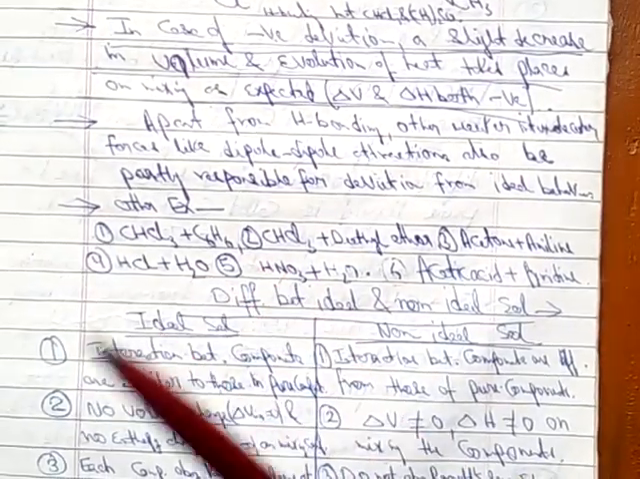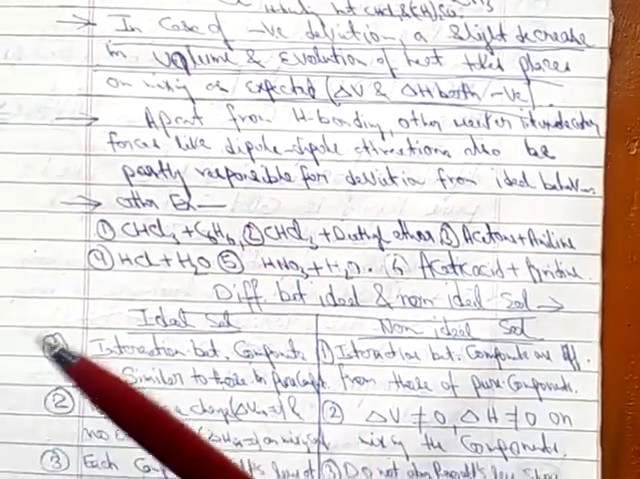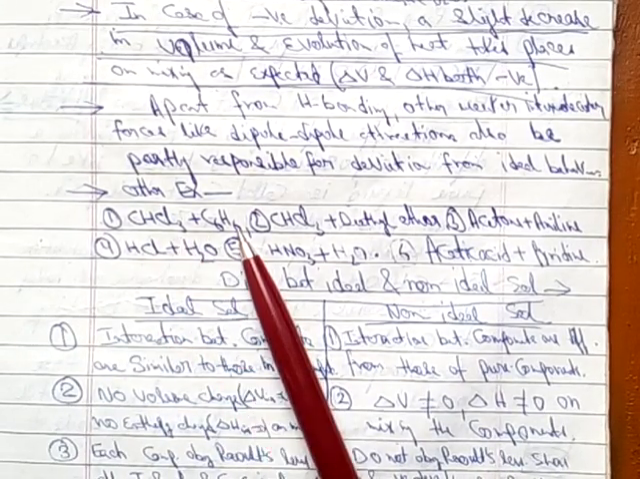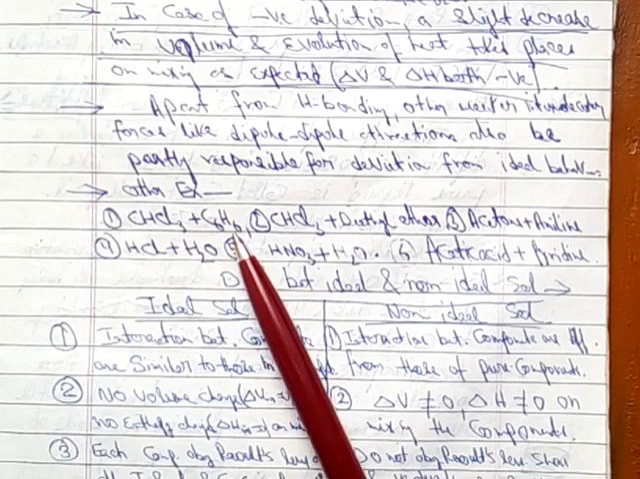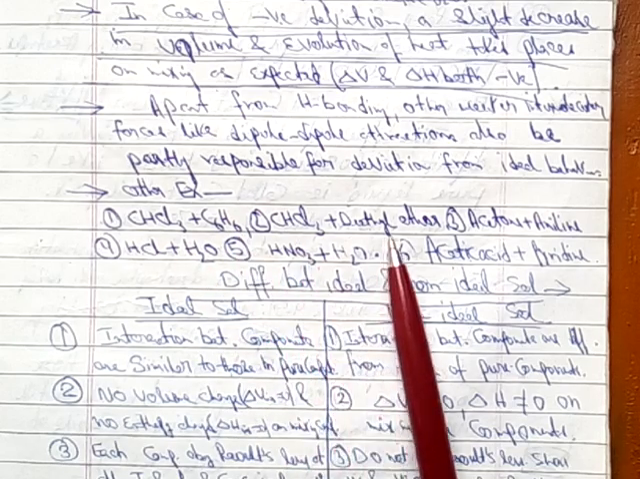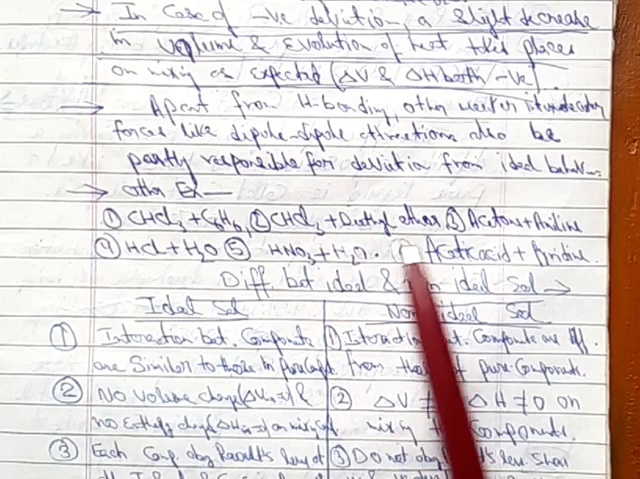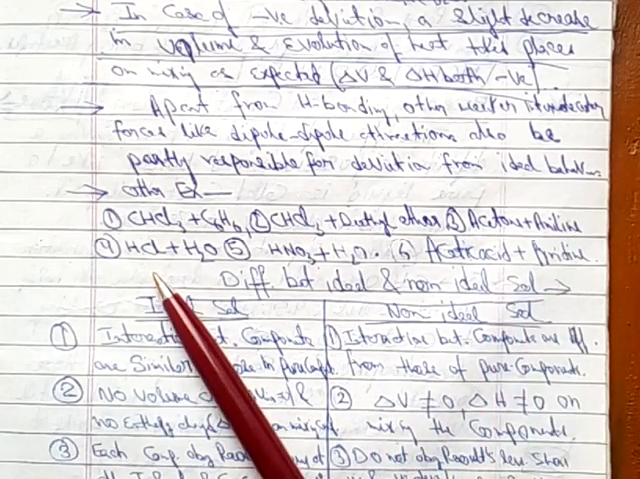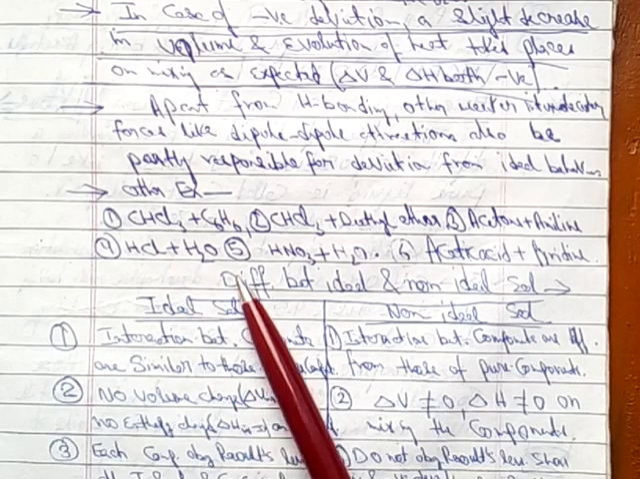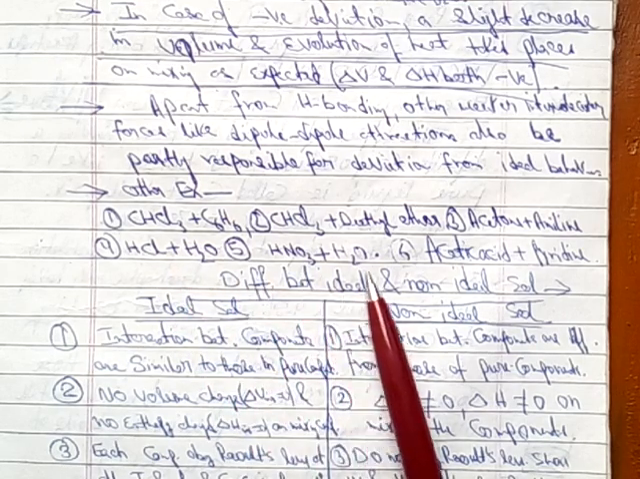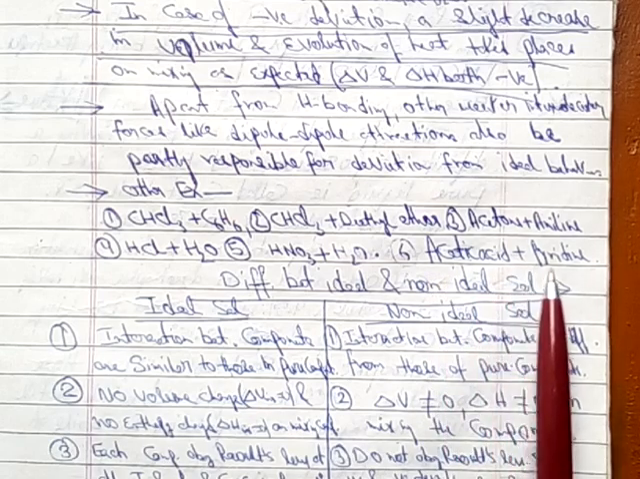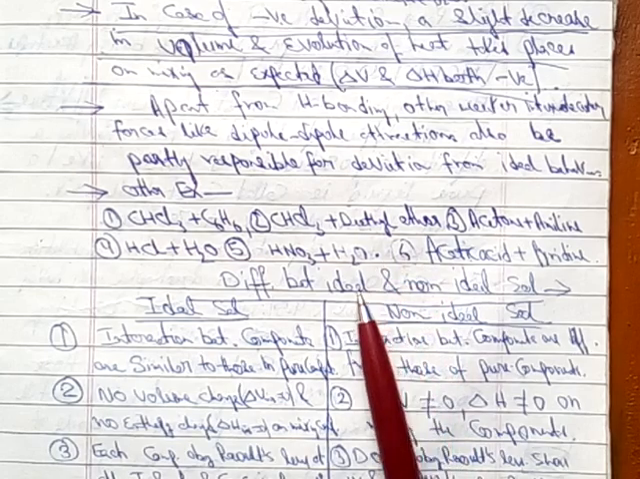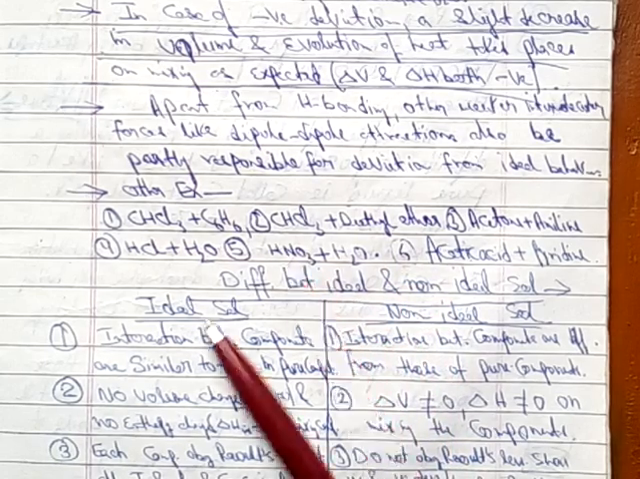Now what are the other examples apart from chloroform and acetone? Other examples showing negative deviation are: first, chloroform plus benzene, CHCl3 plus C6H6; second, chloroform plus diethyl ether; third, acetone plus aniline; fourth, HCl plus H2O; fifth, HNO3 plus H2O; sixth, acetic acid plus pyridine. So these are the examples of negative deviation by non-ideal solution.